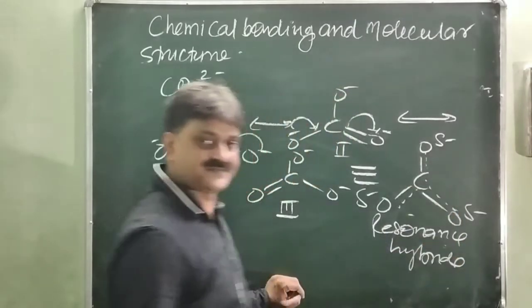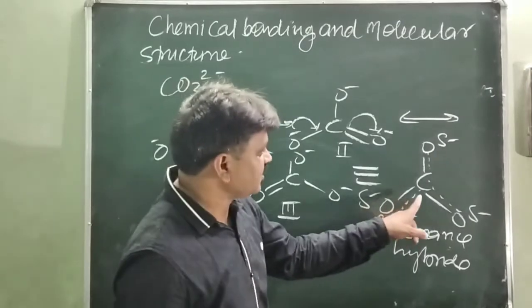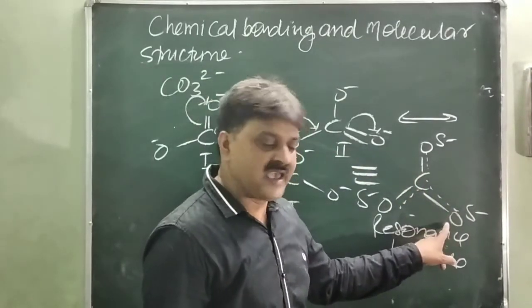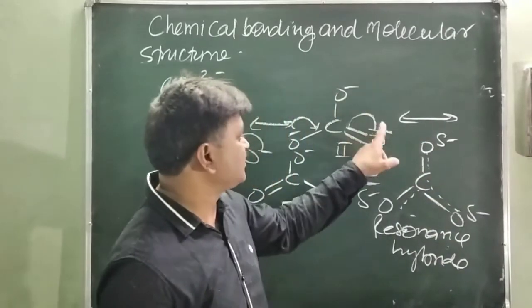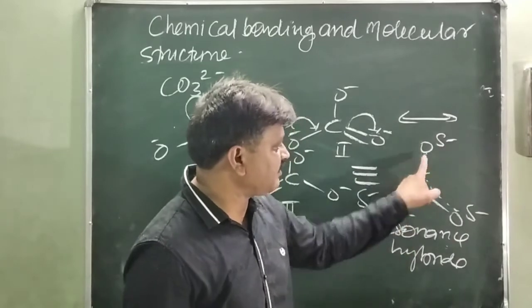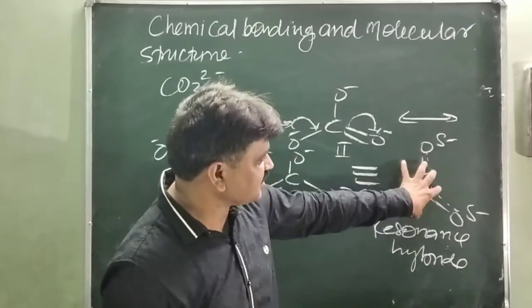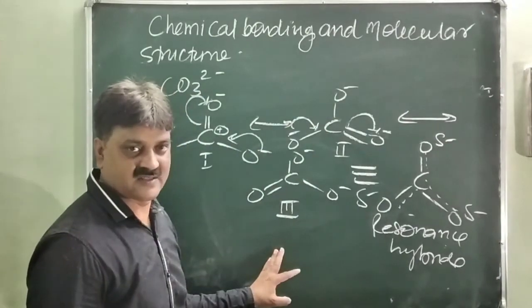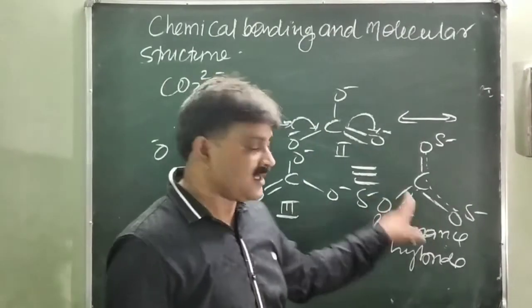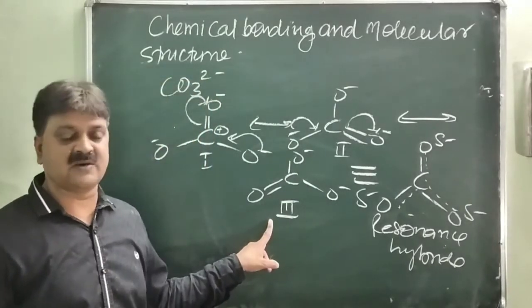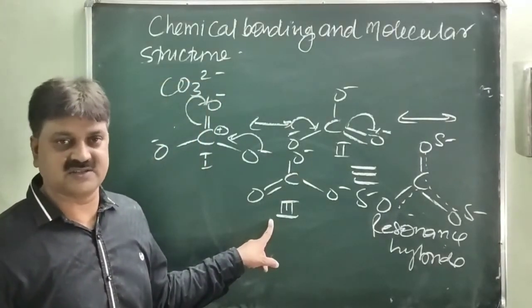Resonance hybrid. This structure shows the double bond character: the double bond passes to each carbon and oxygen, and each oxygen passes the negative charge. So you will see this is negative, negative, negative, and double bond, double bond, double bond. So this structure shows the first, second, and third structure. This is called the resonance hybrid, and these are the possible structures of each other. That is called the resonance structure or the canonical structure.